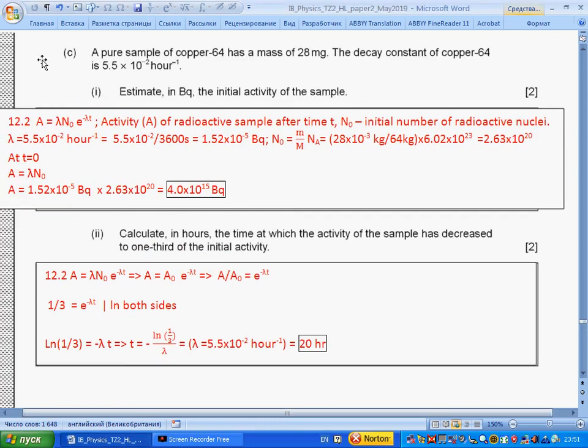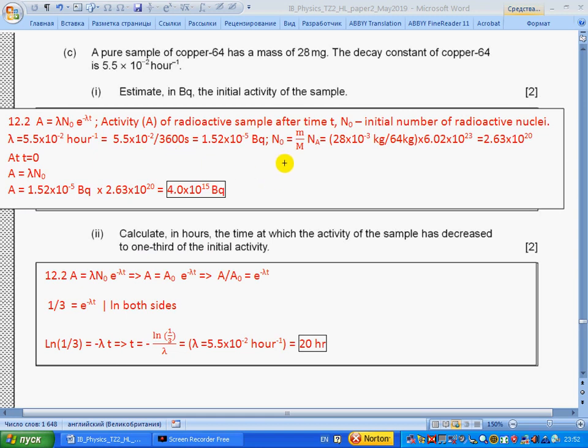Next question. A pure sample of copper-64 has a mass of 22.8 kilograms. The decay constant of copper-64 is 5.5 times 10 to the minus 2 per hour. Estimate in becquerels the initial activity of the sample. So section 12.2 gives us activity with time. Lambda is given, we change it into per second by dividing by 3600.